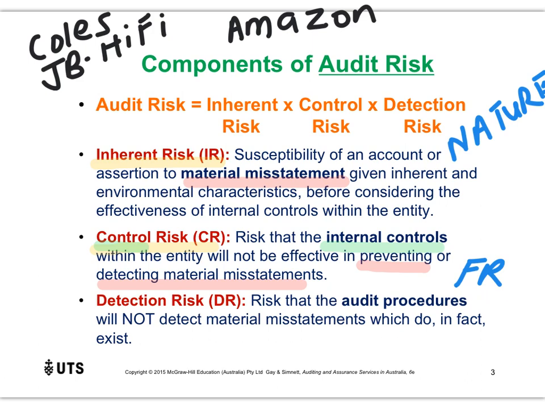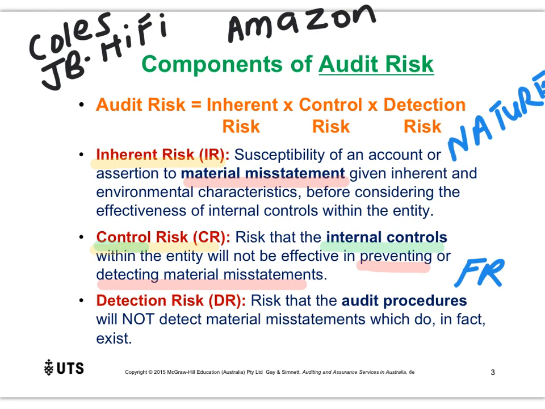In the same regard, if you flip that over, it means that if the business has poor controls or they don't have controls at all, then control risk would be high. Because in that case, there's a higher risk of material misstatements making their way to the financial report.